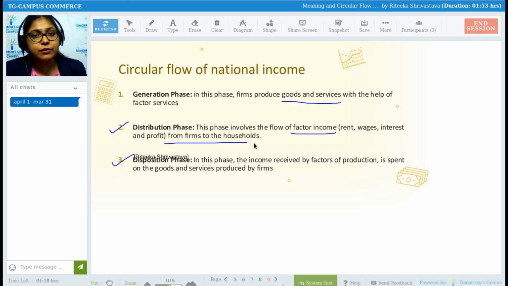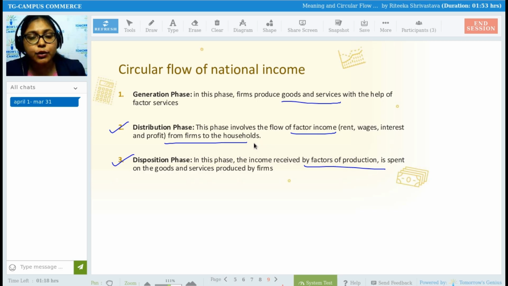And lastly comes the disposition phase. In this phase, all the income which is received by the factors of production is going to be spent again on the goods and services which have been produced by the firms.